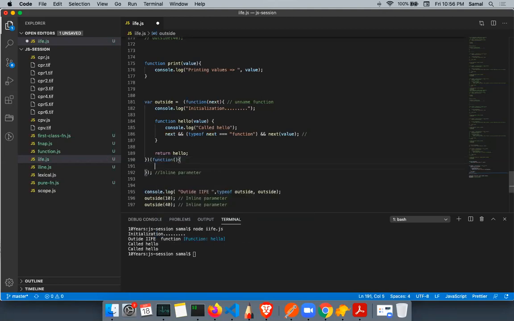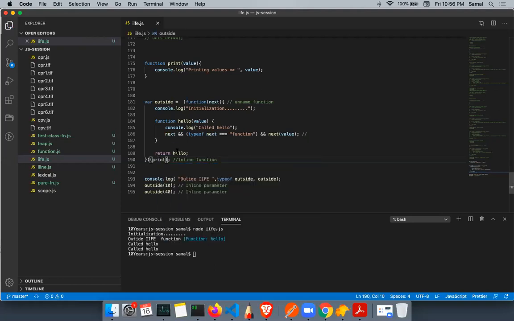So this is called an inline function. Instead of passing print as a reference to this next, where next is pointing to print, which is pointing to this value, let me just convert this into an assignment. So now print is pointing to this anonymous function.